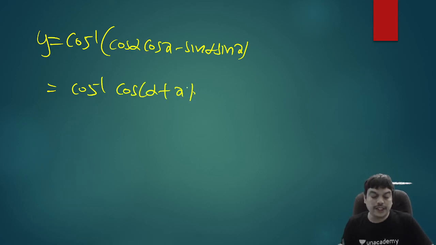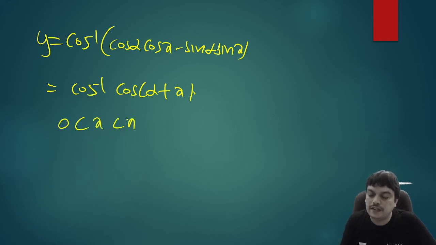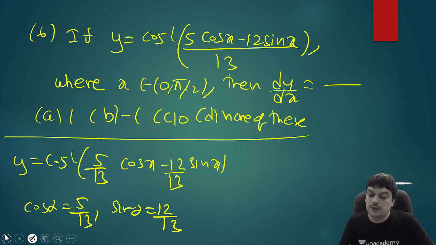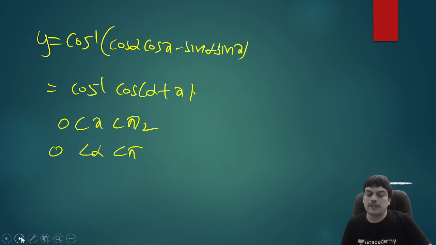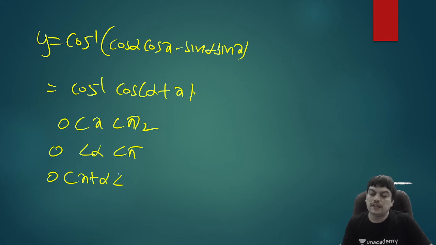And now they have already given us some interval of x. What is that interval of x? 0 to pi by 2 is the interval of x given. And you can clearly see that alpha is also in that interval only, because cos alpha and sin alpha, both these values are positive. So you can take first quadrant. So tan alpha will be 12 by 5 and that will be first quadrant only. So adding this, you can say x plus alpha lies between 0 to pi.